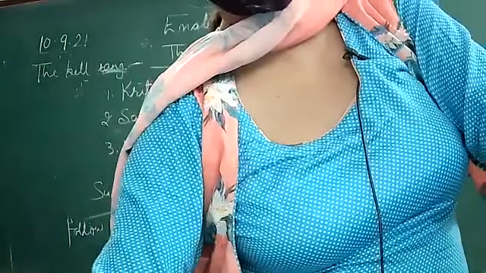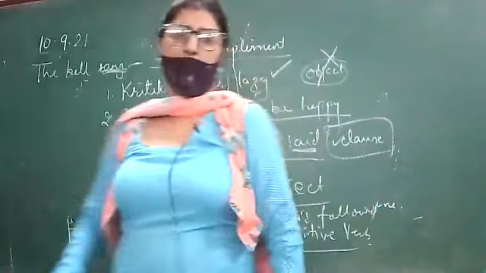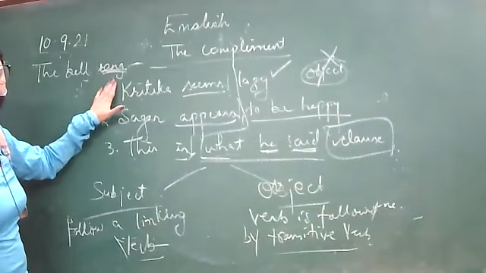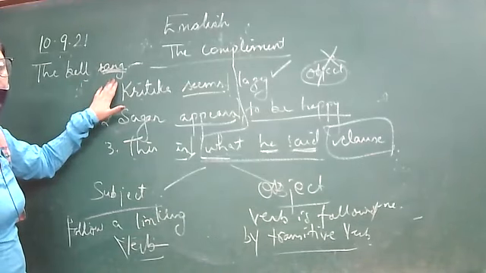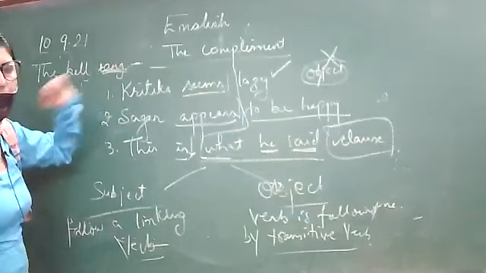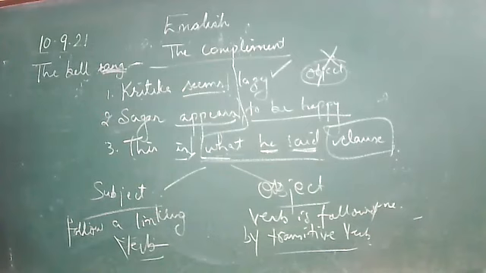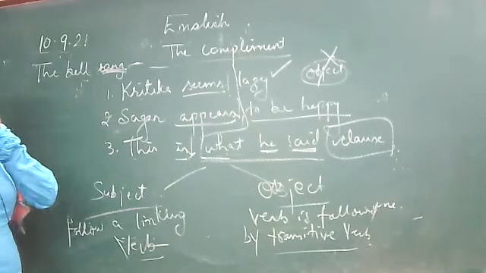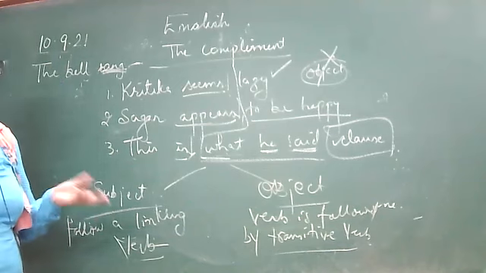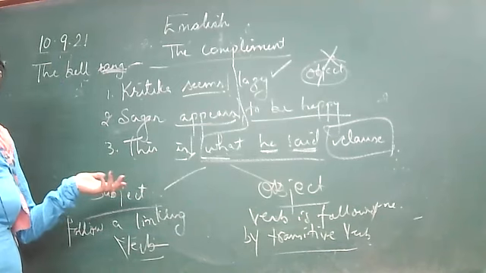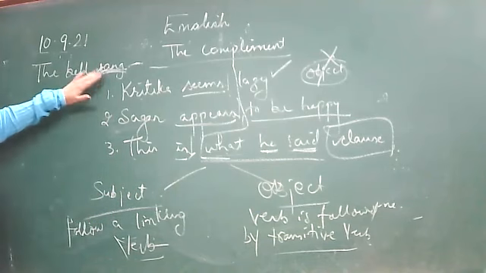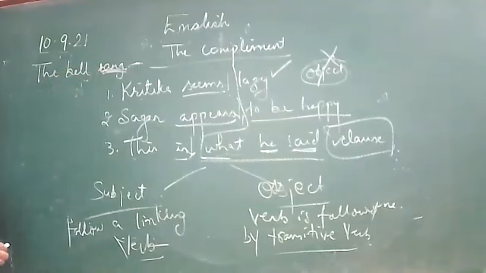Okay, you said the bell rang in the morning. Does "in the morning" contain any object? No. It means it is not containing an object. It is a complement. If I say the bell rang, it is complete in meaning. Suppose you are sitting in a class, and one student says, ma'am, the bell rang. It is complete in its meaning. So this is not a transitive verb.